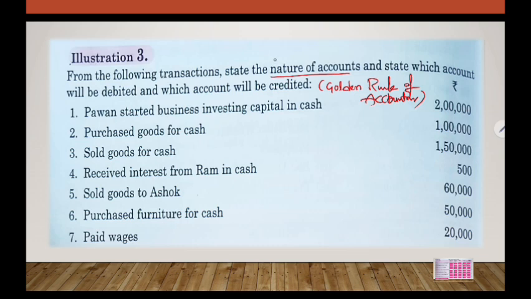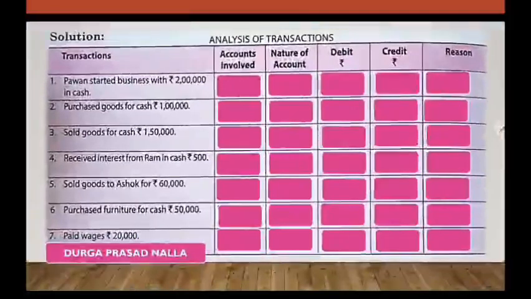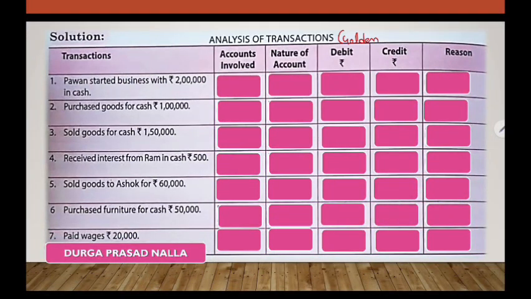These are all business transactions. How are we going to segregate these into debit and credit? To know that, we need to identify the nature of account. To understand this concept in a better way, we can solve the question. Here I am going to solve the question. Children, here is the solution. Whenever we show these transactions, identify the accounts involved, nature of account, debit, credit and reason. This is the format you follow. Analysis of transaction under golden rule of accounting. You can keep this heading: golden rule of accounting.